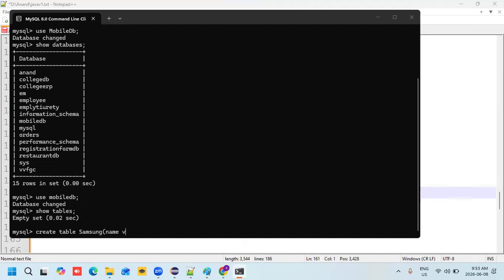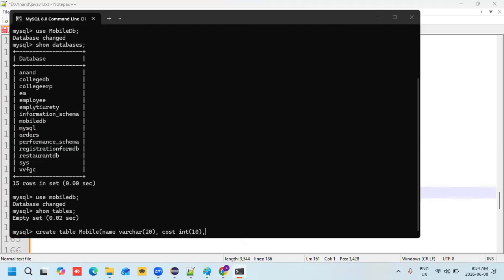My table name is mobile. So name varchar. The mobile name I would like to enter. Name is my variable name, varchar is my data type, and 20 characters I should enter. Next, cost, the mobile cost. In the data type I would like to take int, and the size is 10 digits.